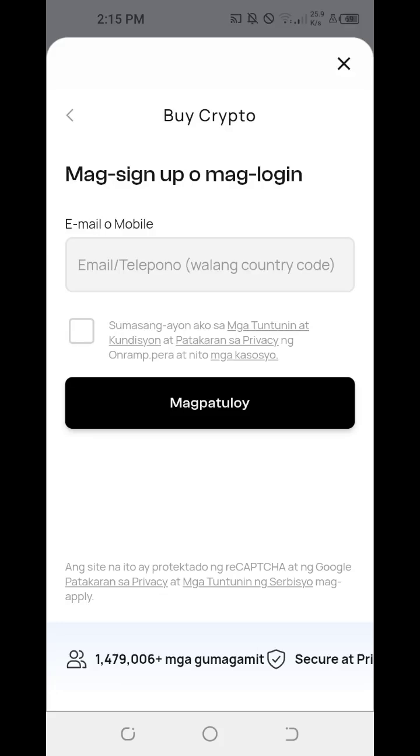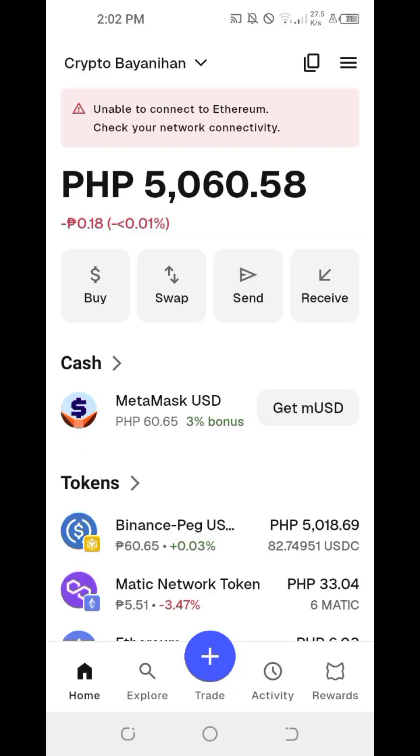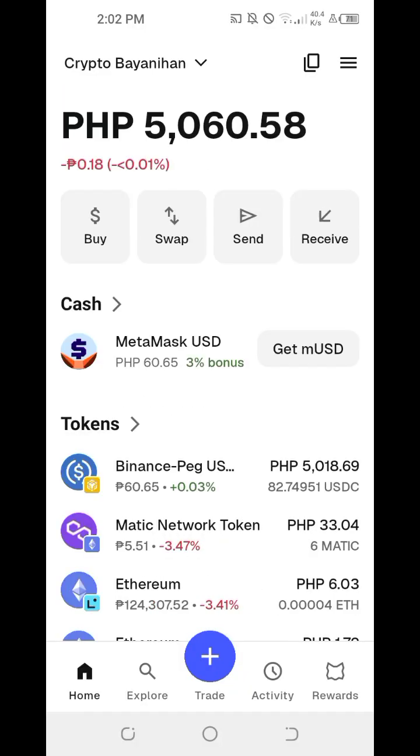At least we now have an idea how much it would cost us if we're wanting to buy stable coins directly on our MetaMask using GCash. And what we're going to do right now is to explore the option on how we can get MetaMask USD. So MetaMask USD is the stablecoin version of MetaMask. Under cash, we can click on Get MUSD.